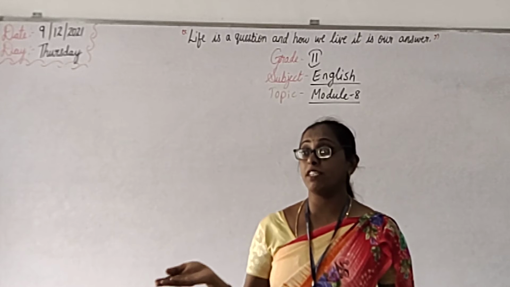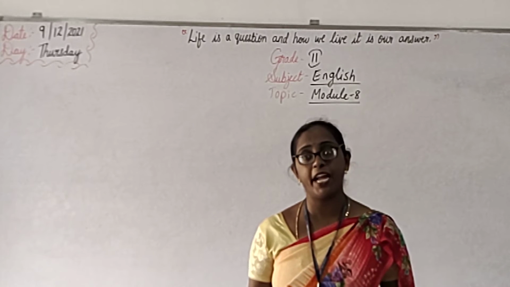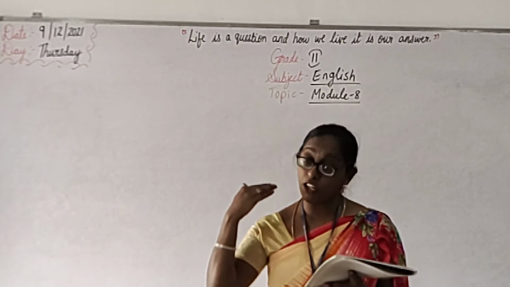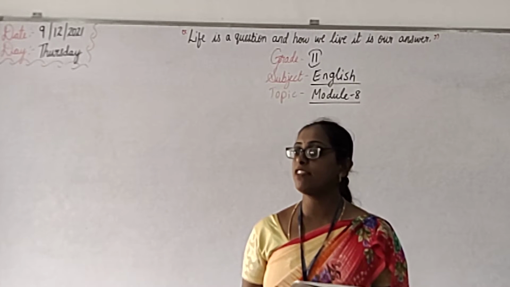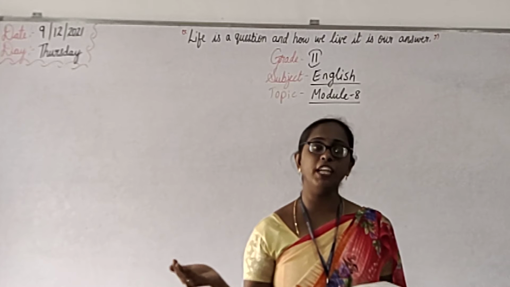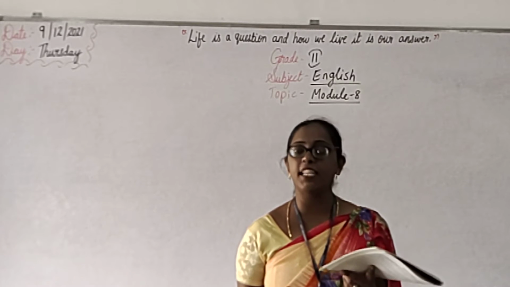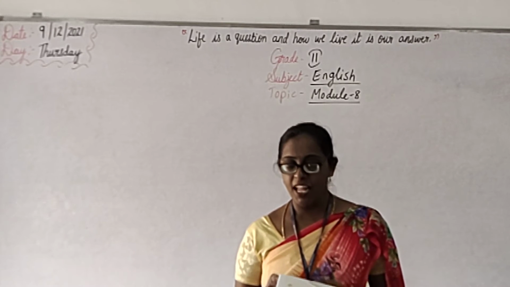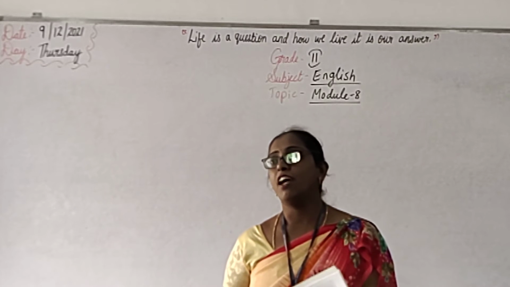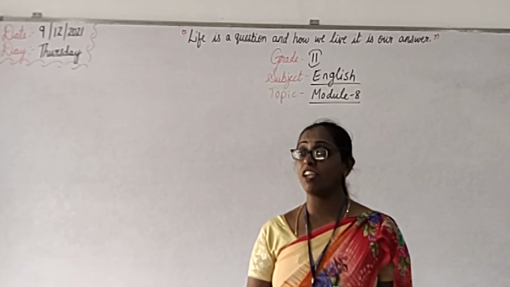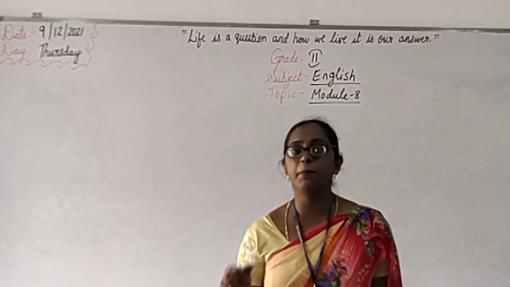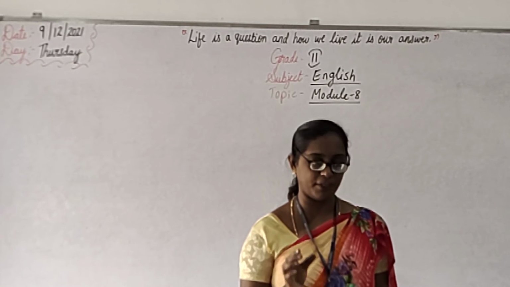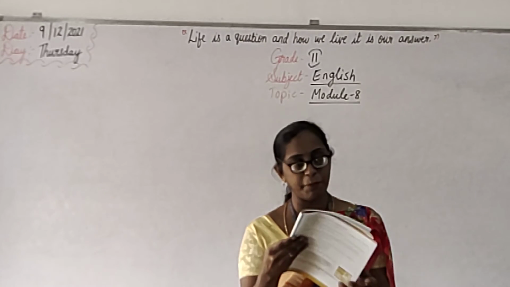Tomorrow has still not yet come, right? So I will go to the market tomorrow, not today. That's why it becomes simple future tense. She will dance at the function. Still the function is not there. It is going to happen, right? So this is also simple future tense. Very good.